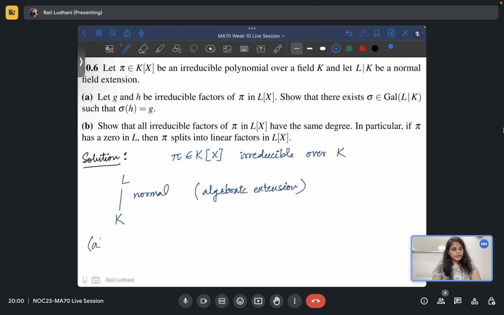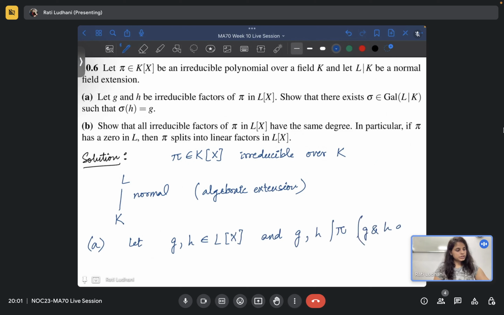We have to prove that if g and h belong to L[x], and g and h divide pi. So what does this mean? g and h are factors of pi.